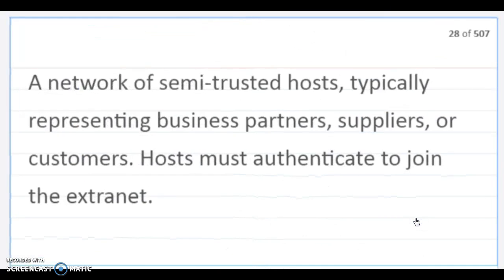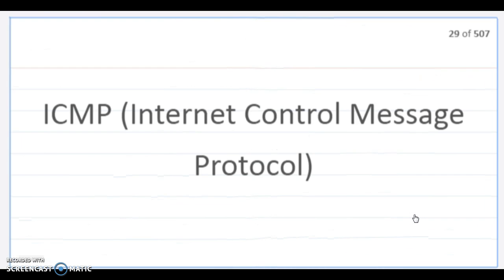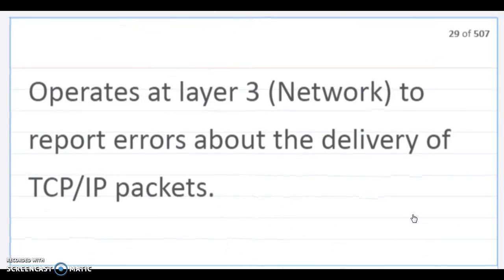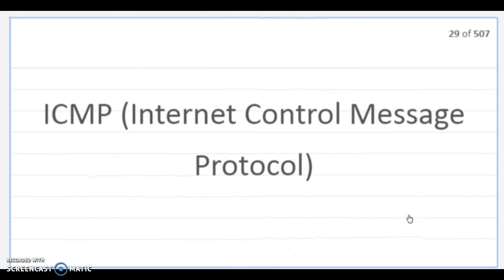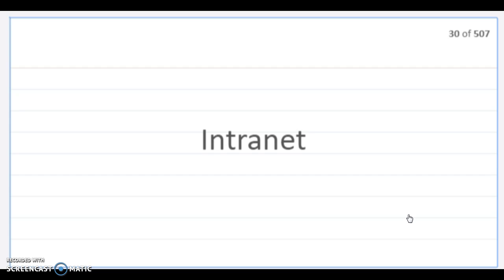Extranet. A network of semi-trusted hosts, typically representing business partners, suppliers, or customers. Hosts must authenticate to join the extranet. Internet Control Message Protocol operates at layer 3 of the network to support errors about the delivery of TCP or IP packets. Intranet. A network of trusted hosts owned and controlled by the organization.